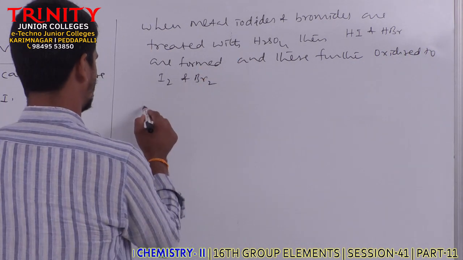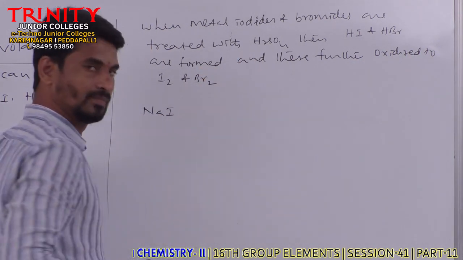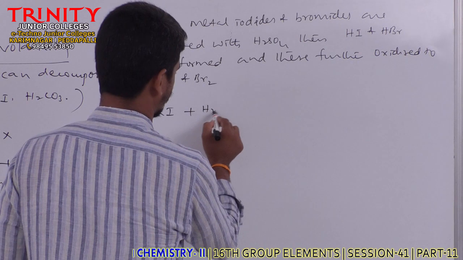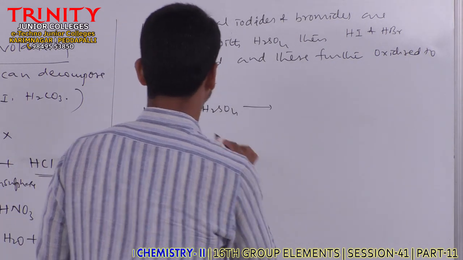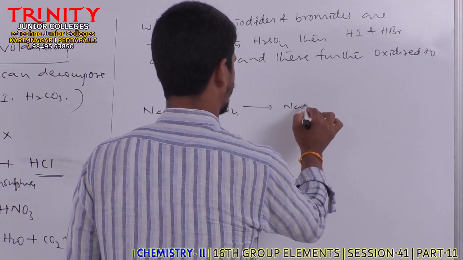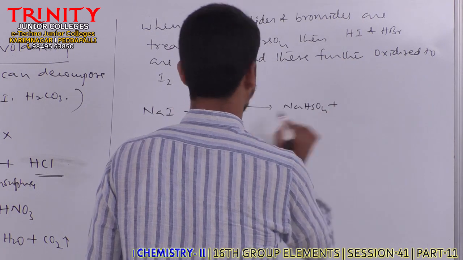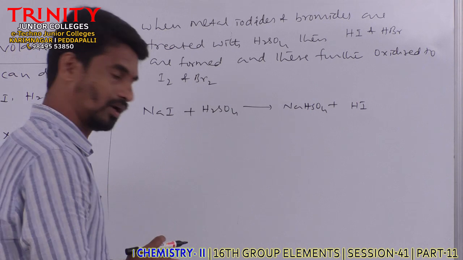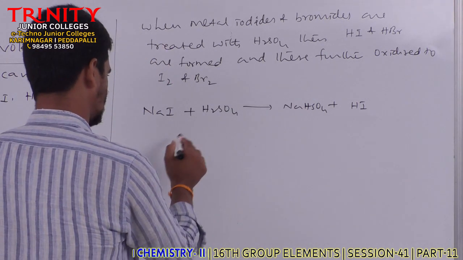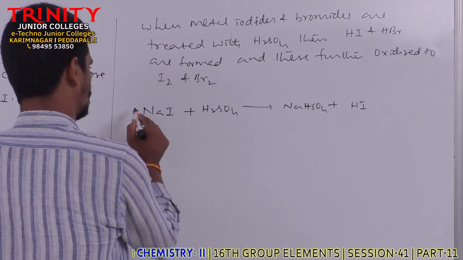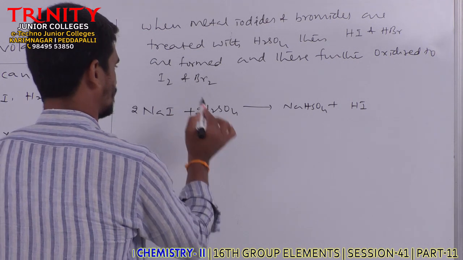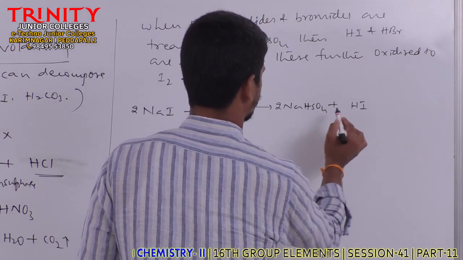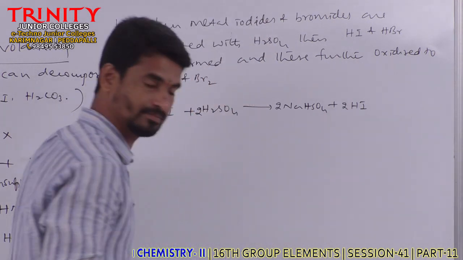For example, if we take sodium iodide and treat it with sulfuric acid, we get sodium bisulfate plus HI. Taking 2 moles each: 2 moles of sulfuric acid give 2 moles of sodium bisulfate and 2 moles of HI.